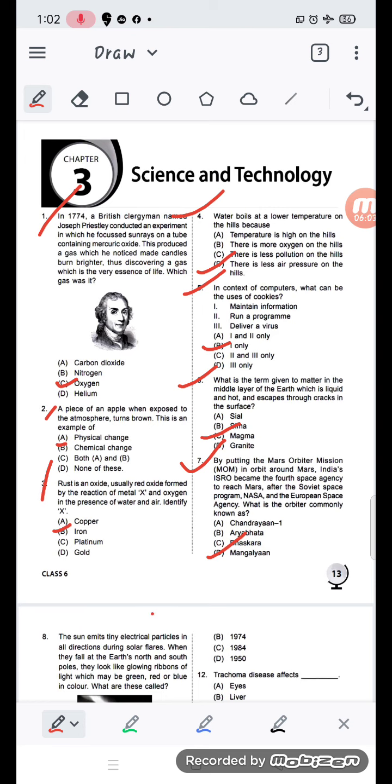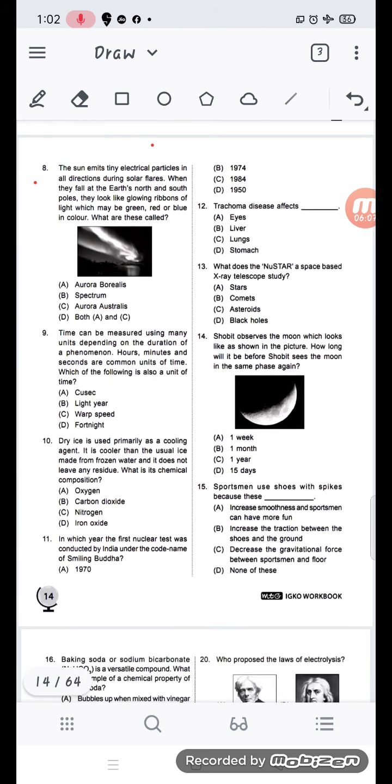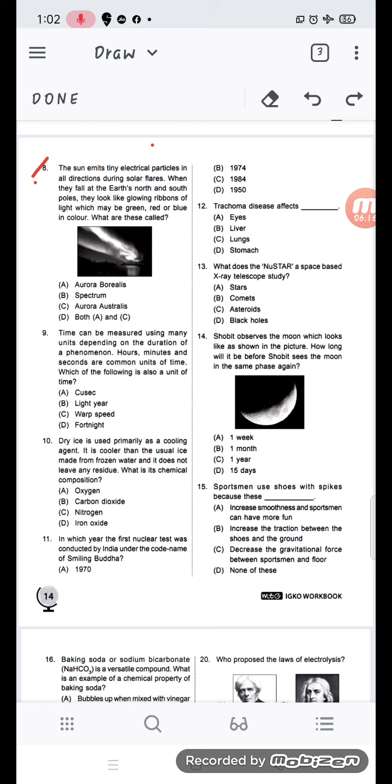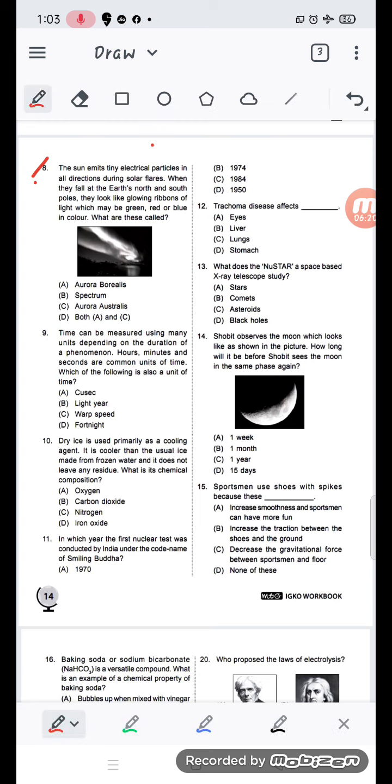Okay, so we'll come to question number 8 of this chapter. Question number 8 is, the sun emits tiny electrical particles in all directions during solar flares.